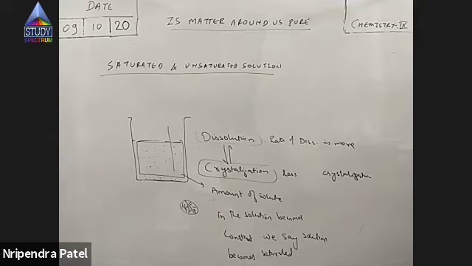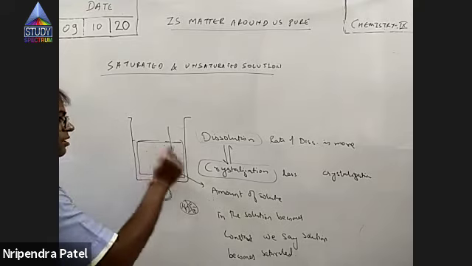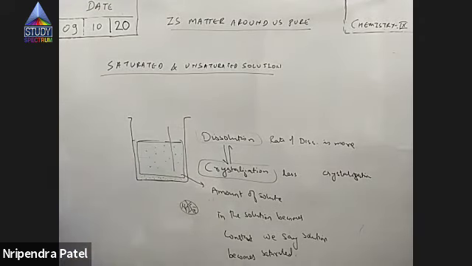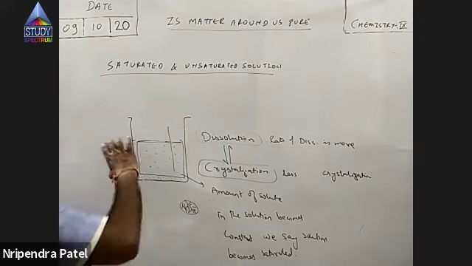Initially, rate of dissolution is more, right? And after some time, as the quantity of solute in the solution goes on increasing, crystallization increases. So a stage comes when dissolution and crystallization become equal. The rate becomes equal, right? So there is no use of adding solute further because it will not get dissolved. Such a solution is known as saturated solution.